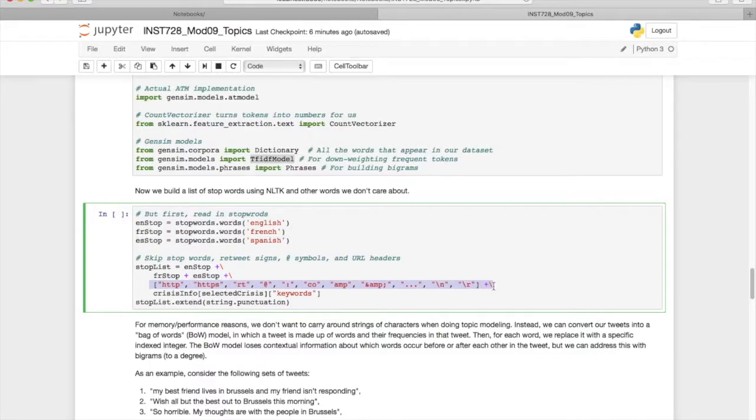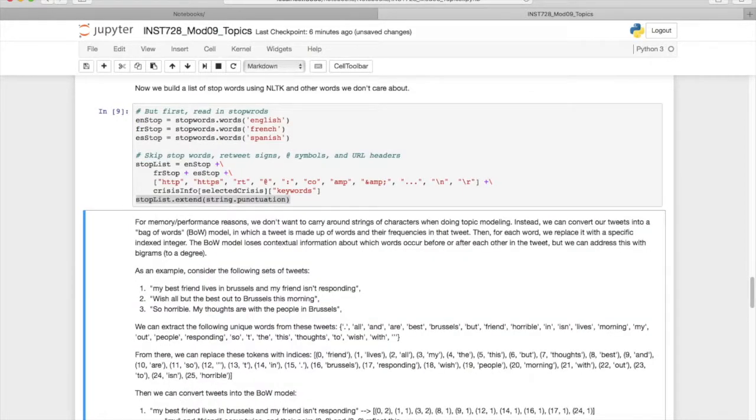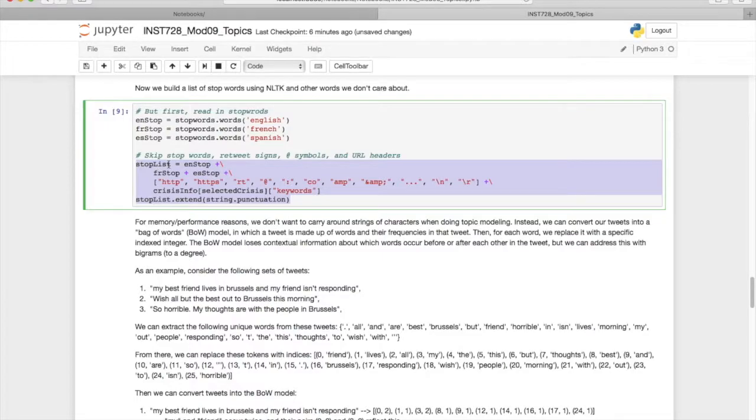So these are more specific to Twitter, so HTTP or HTTPS for links, RT for retweets, @ for mentions, CO, AM and ampersand, ellipses, new lines. We'll go ahead and remove all of those as well. And then we have the keywords that we've been using. We'll remove those as well because all of our tweets, or the majority of our tweets, will include these keywords. And then we'll remove punctuation just to avoid any issues with that. So that will give us the first set of pre-processing. So when we tokenize our tweets, which we've seen before, we will ignore these stop words. So anything that is in this stop list, we'll ignore.